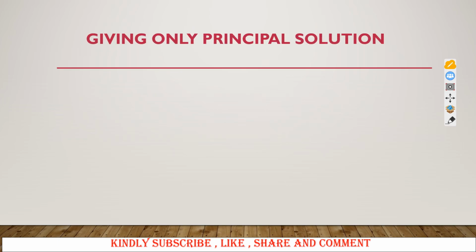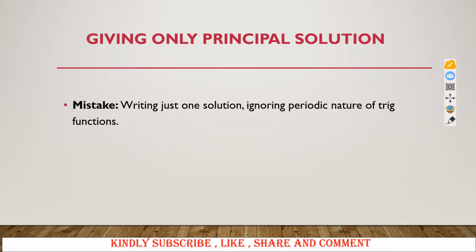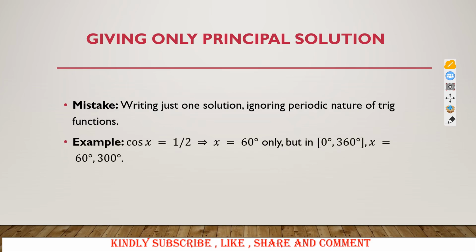So next we need to talk about some of the students who give only the principal solution. What is the mistake that is usually made? One is that you only write one solution, that is the principal solution. Then you ignore the periodic nature of the trig functions. We shall do this by using an example.